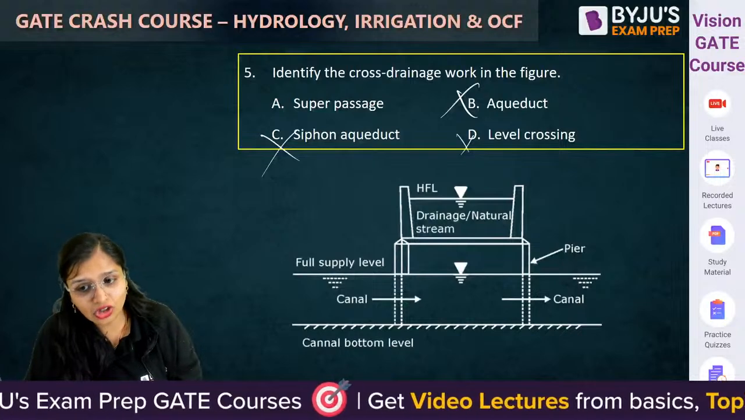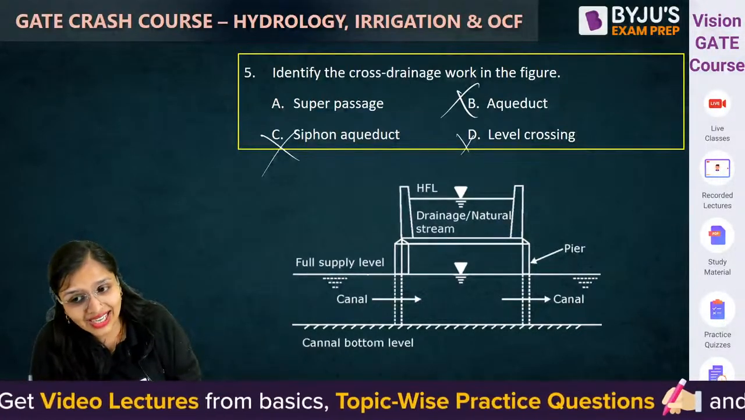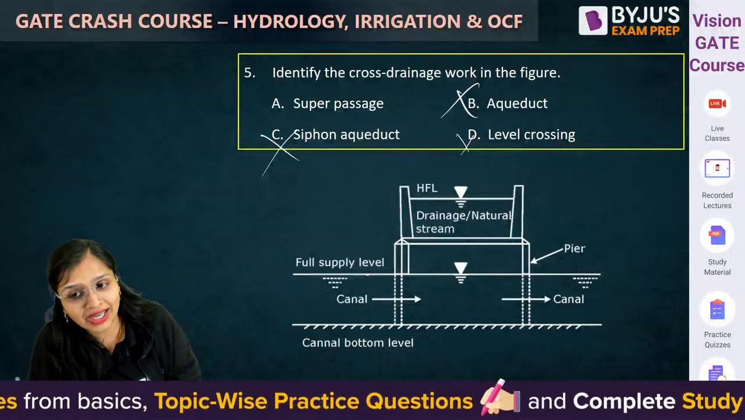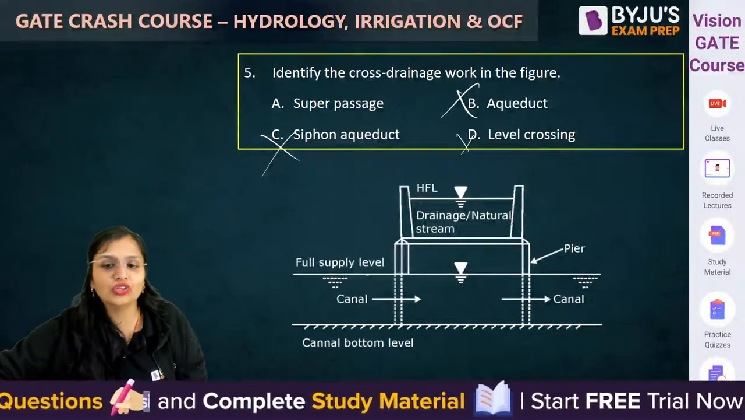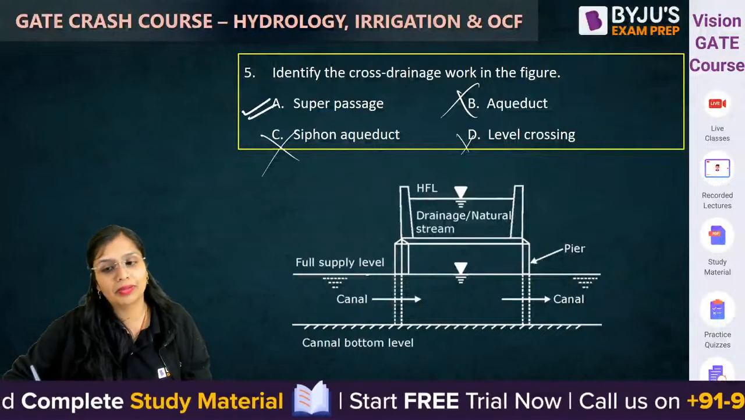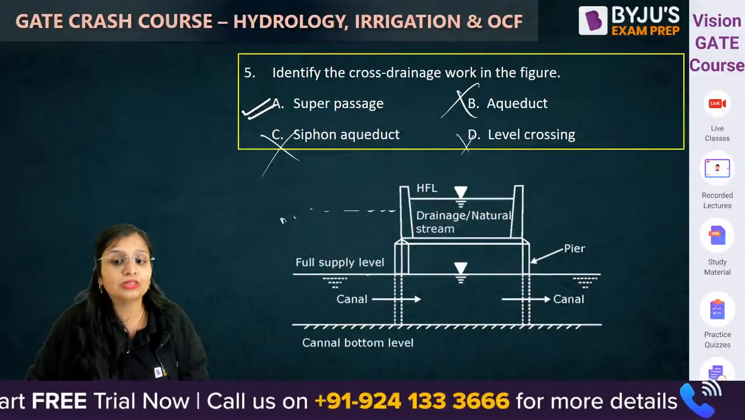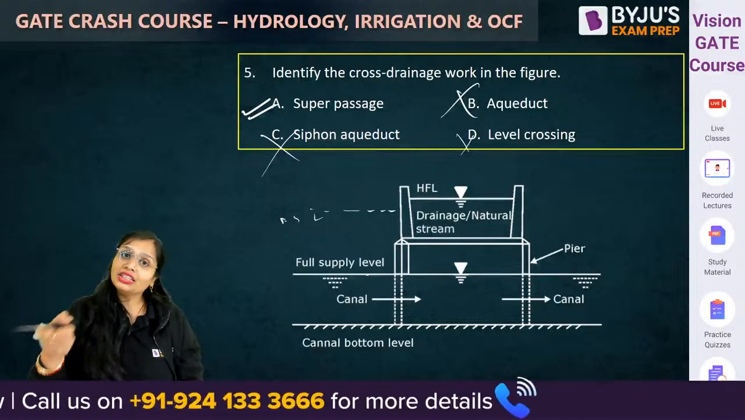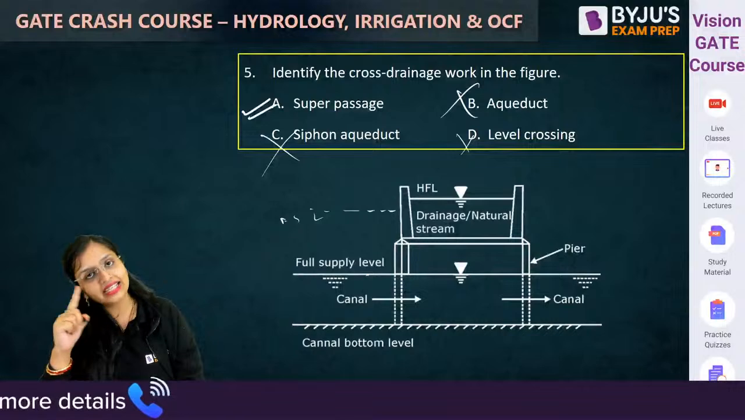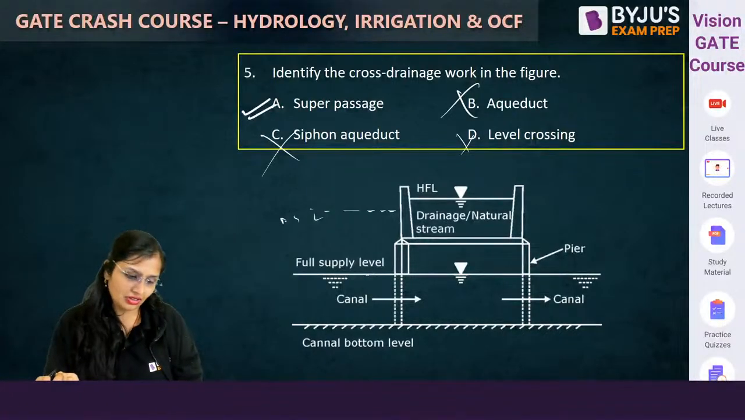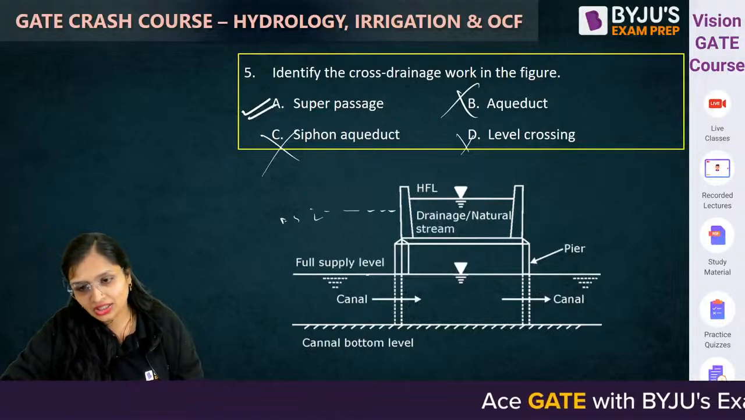Firstly, drain is at the top, canal is at the bottom. The full supply level of the canal is below the drainage bed level. So the water will flow under the action of gravity and you will call it as the super passage. If the full supply level would have been above the drainage bed level, then siphonic action will be there, pressurized flow would have been there, and in that case it is called canal siphon. Okay, so here it will be super passage.